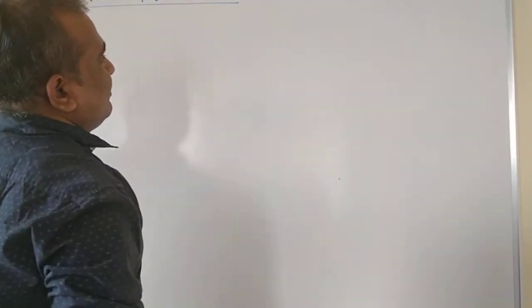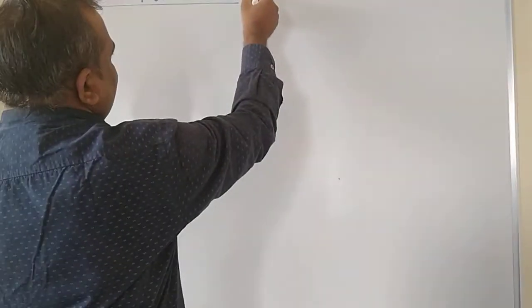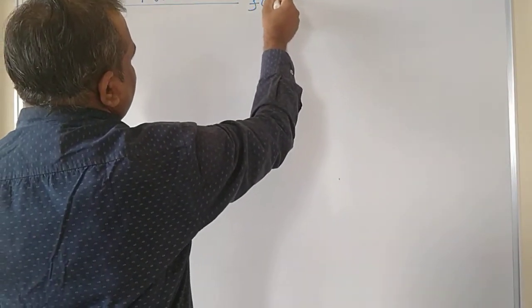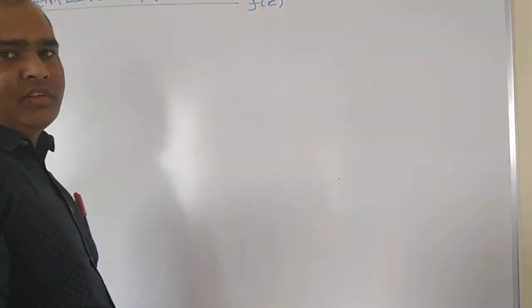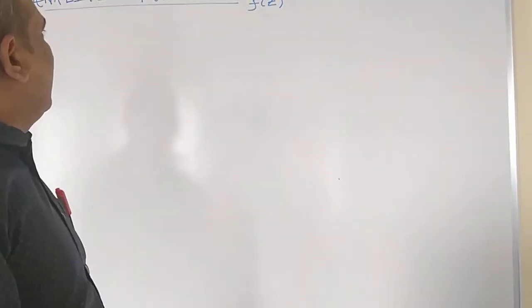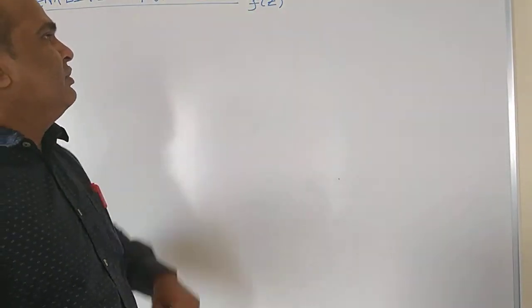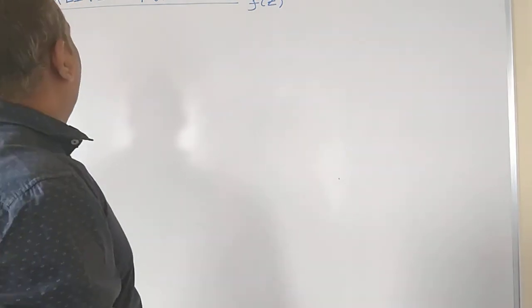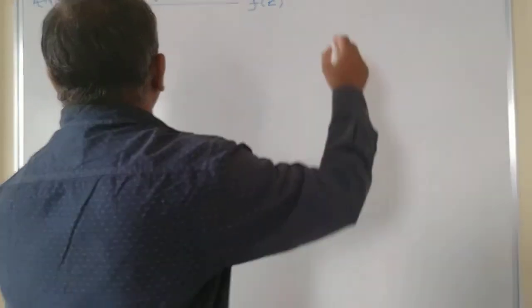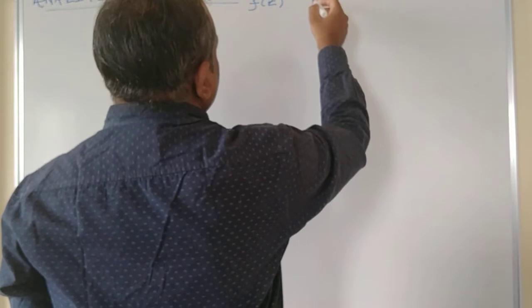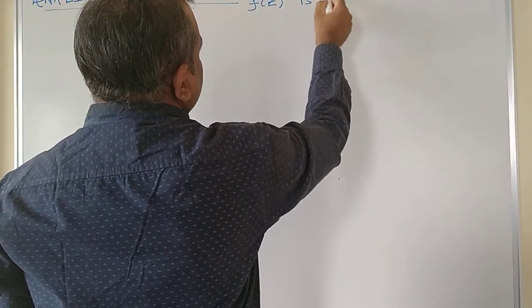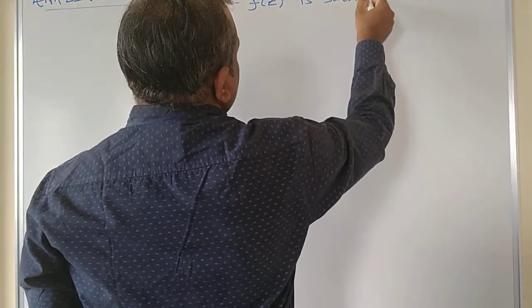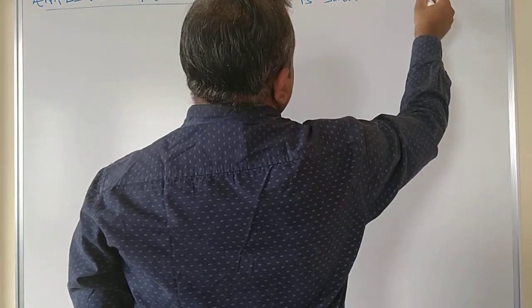Let us consider a function, a complex function f of z. So f of z is a complex function, right? The function f of z is said to be analytic, or one more word used for analytic function is entire function.